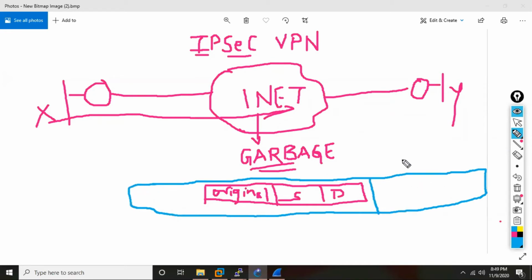This is called the IPsec header. And it will also have a new destination address and a new source address. And what will happen now? Only this new destination and source address will be visible. The rest will all be hidden.